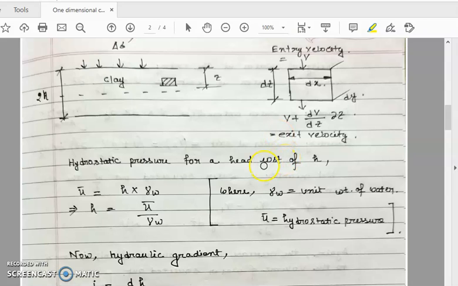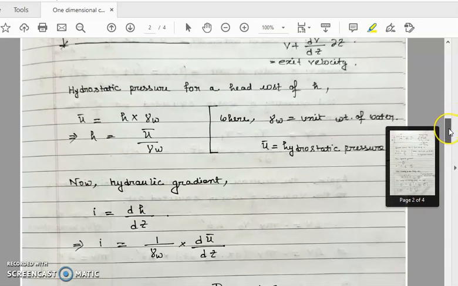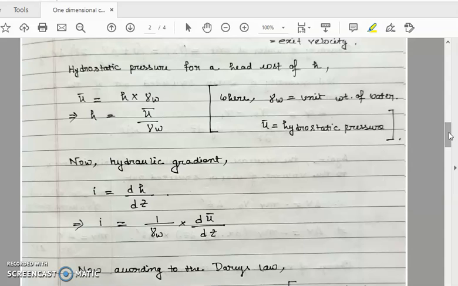Now we know the hydrostatic pressure u bar equals h into gamma w, where gamma w is the unit weight of water. Then we get h equals u bar by gamma w. We know hydraulic gradient i equals dh by dz. Substitute the value of h, we get 1 by gamma w du bar by dz.